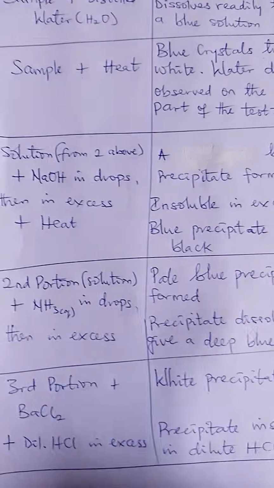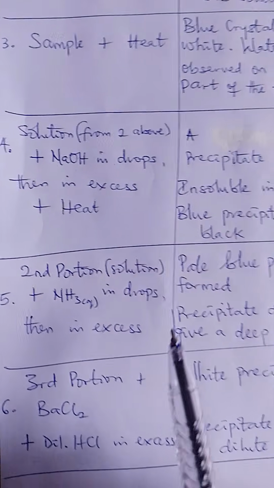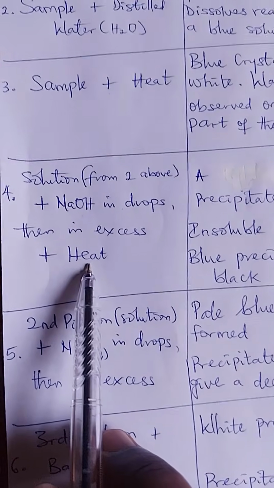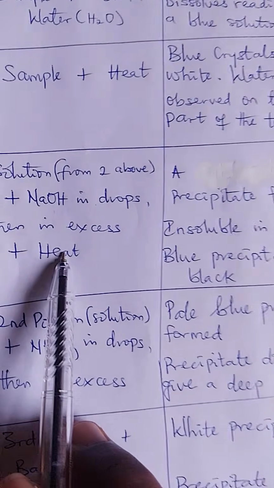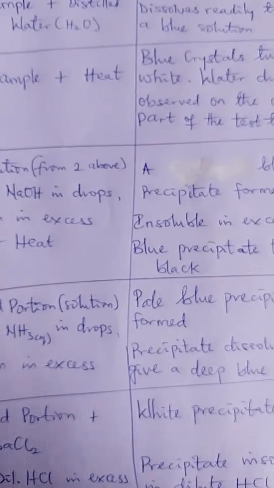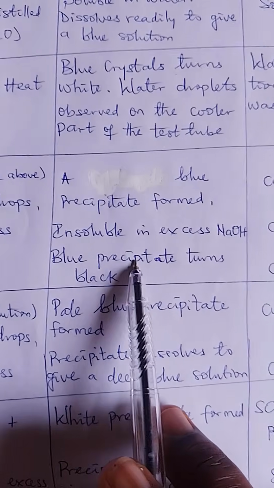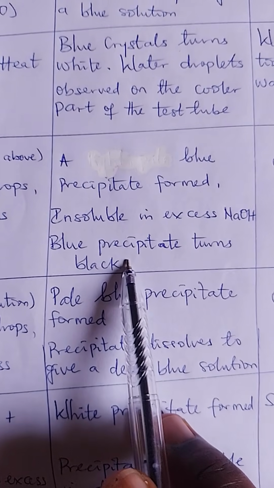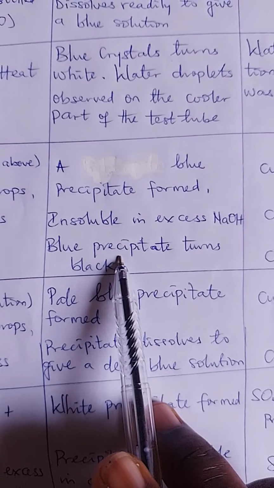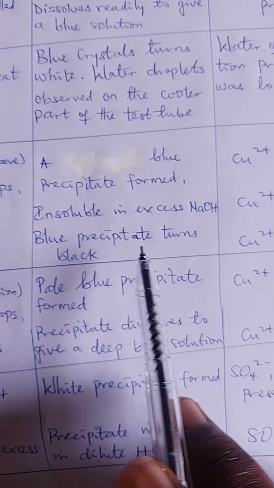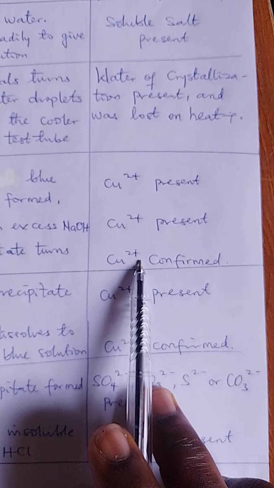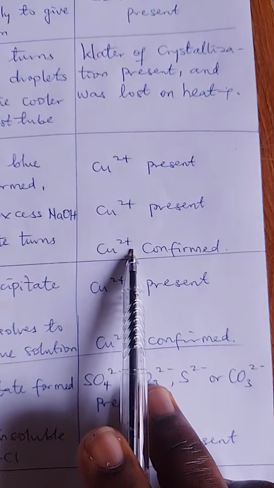Should they go ahead, because we know they say source of heat, to say the mixture plus heat? They could say strong heat or light heat or warm or whatever. If they say heat and you heat up, critically you will see that the blue precipitate will turn black. It will be turning from blue to deep blue, then to black. When you see that coloration, that confirms the presence of copper 2 plus. So you write copper 2 plus confirmed.